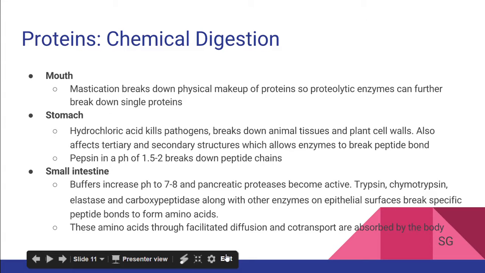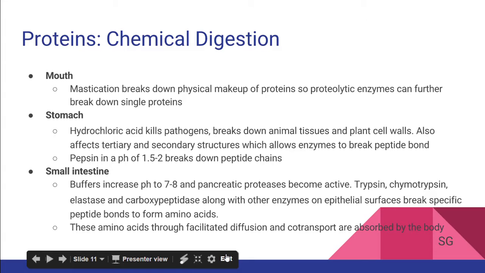Once the chyme from the stomach reaches the small intestine, enteropeptidase causes the conversion of trypsinogen to trypsin. This causes buffers to increase the pH to 7 to 8. Now pancreatic proteases can do their jobs and break down peptide bonds.